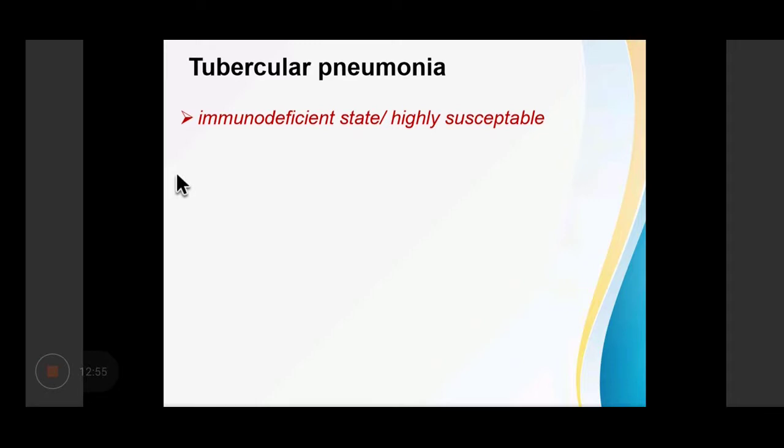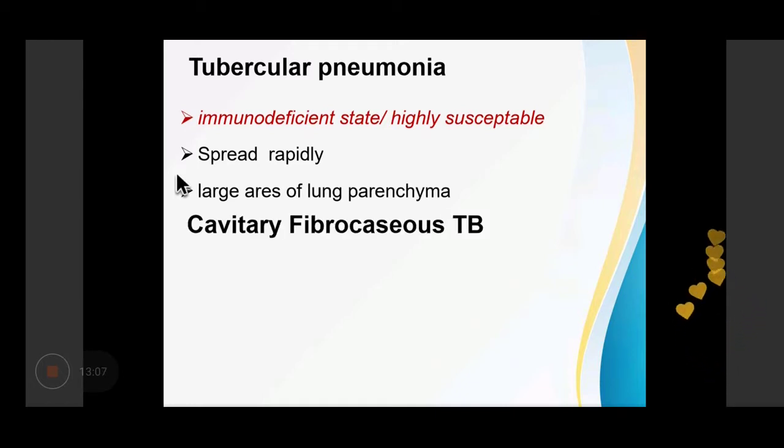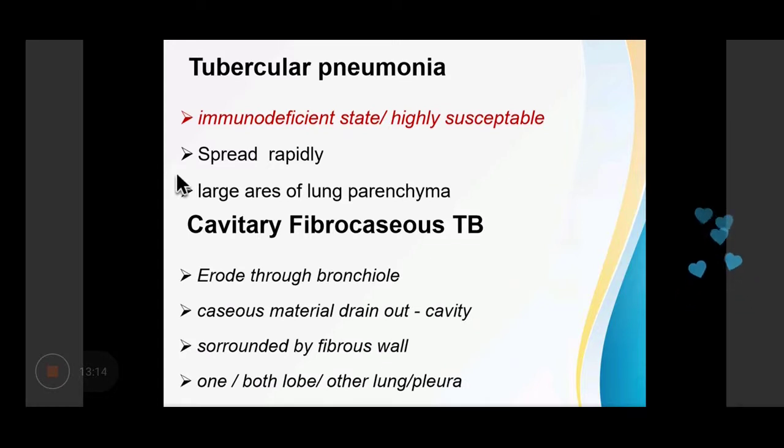Now tubercular pneumonia is more susceptible in the immunodeficient state. They spread rapidly and involve large areas of the lung parenchyma and lead to formation of a cavitary fibrocaseous tuberculosis. Now, the lesions can erode through a bronchiole.